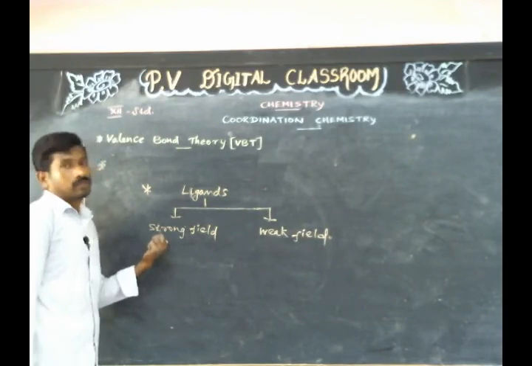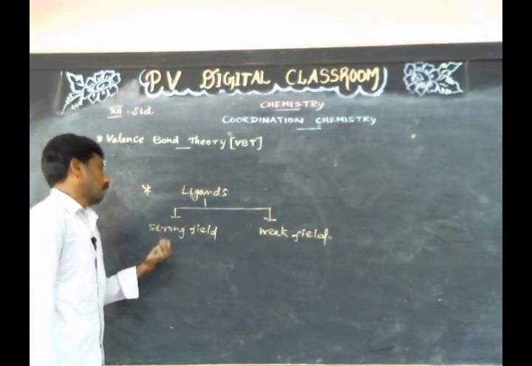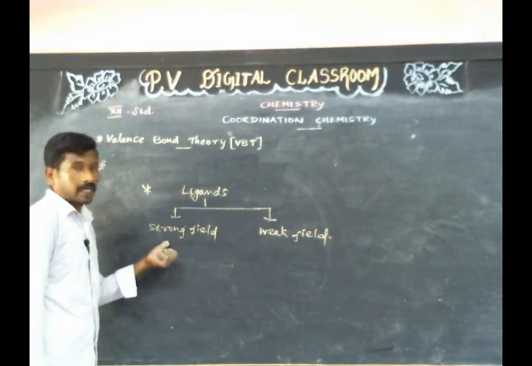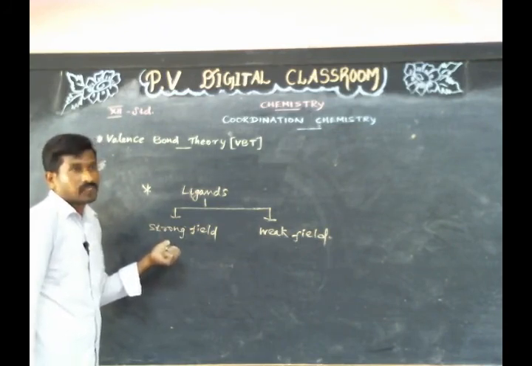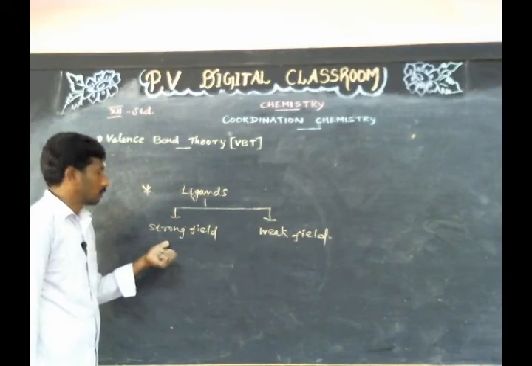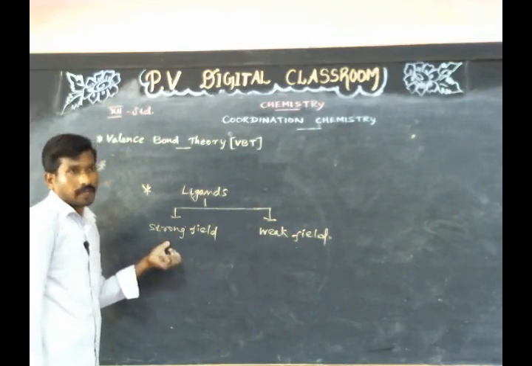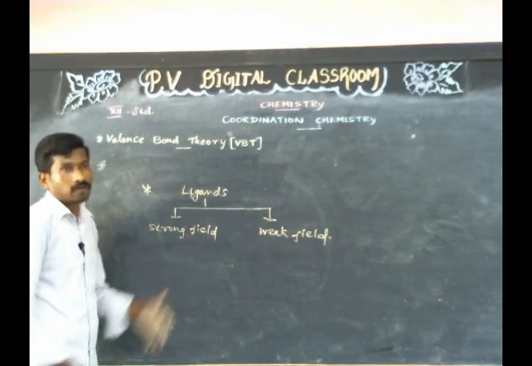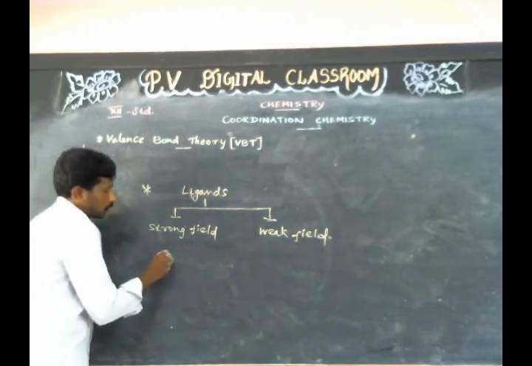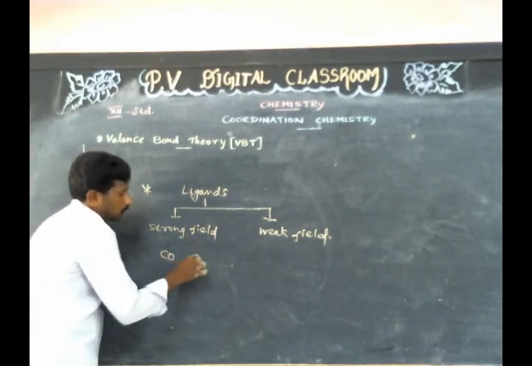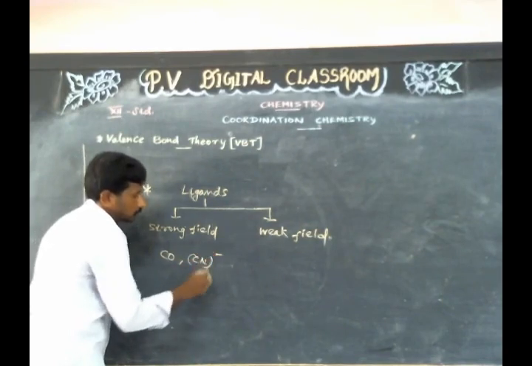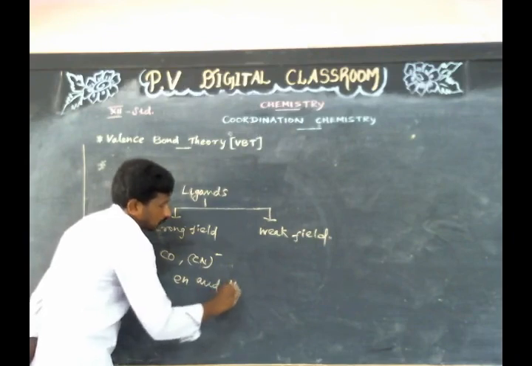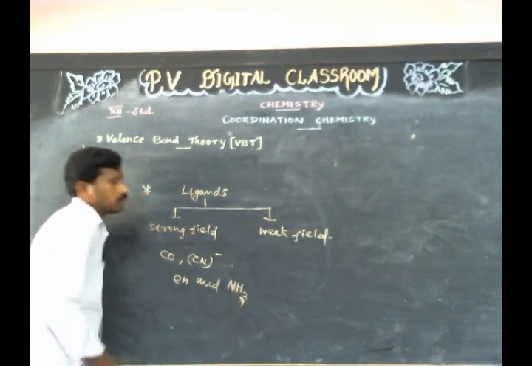Some ligands have a tendency to pair up the electrons present in the central metal atom or ion. Those ligands are called strong field ligands. Example: CO, CN-, en and ammonia.